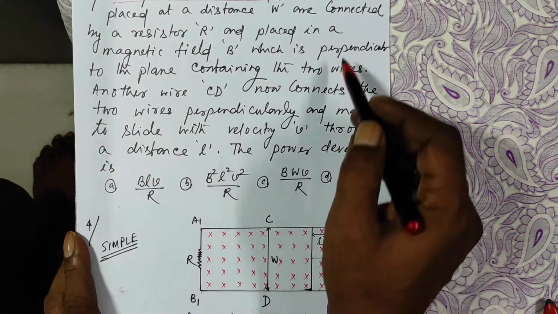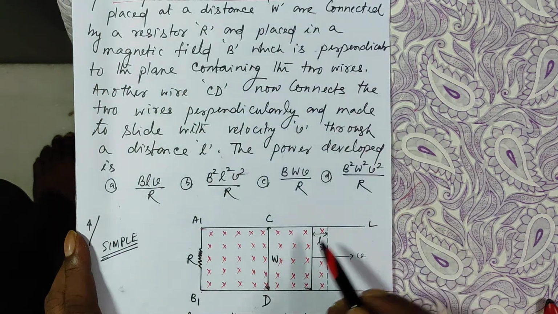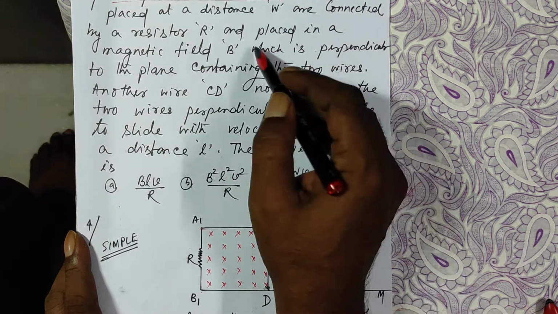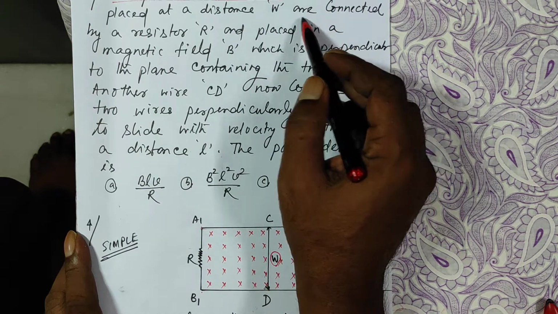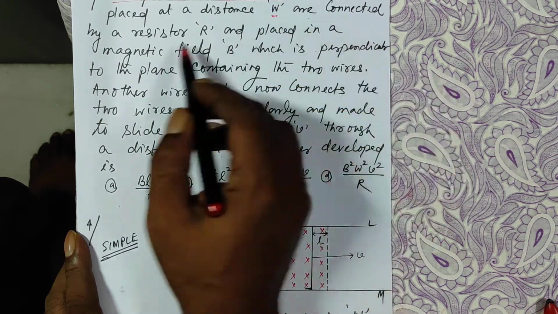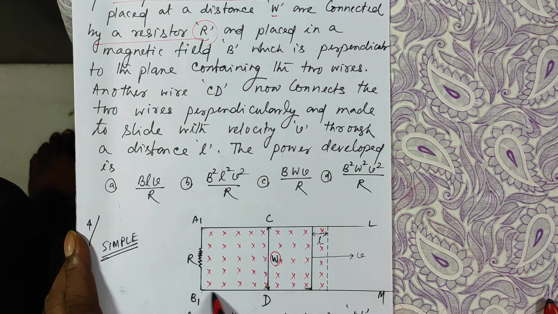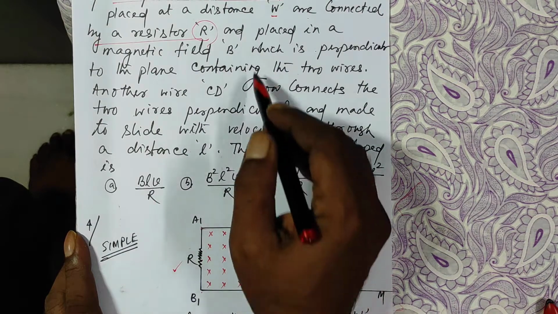They are parallel, and placed at a distance W. Between this wire and this wire, the distance, that is from here to here, is W. In the previous numericals, I had taken this distance as L, right? These two wires are connected by a resistor R. This wire and this wire, they are connected by a resistance R here, right?